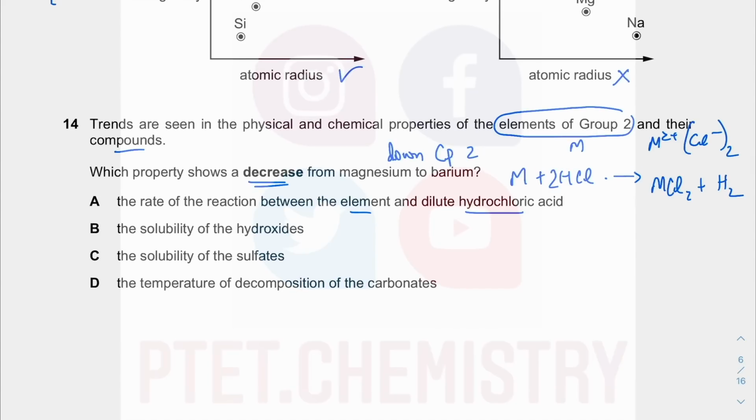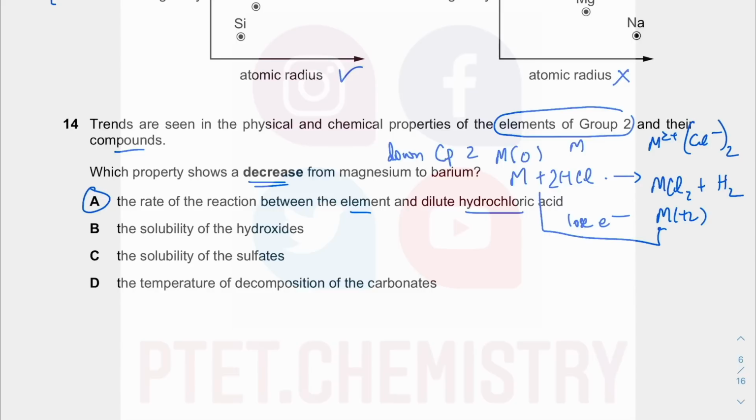Just like that, yeah? So we have a redox reaction here because this is M0 and this is M2+. So the metal loses electrons. Because the metal loses electrons, when you go down the group, it's easier for your group 2 valence electrons to be lost. They become more reactive towards water. They become more reactive towards acid because you become more ready to lose your electron. You become more readily oxidized. Oxidation is loss of electron.